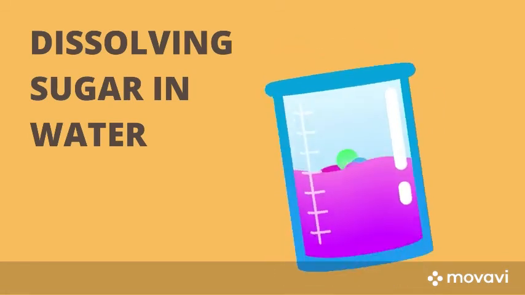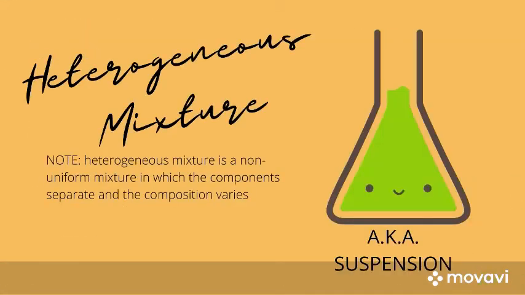On the other hand, a heterogeneous mixture is a non-uniform mixture in which the components separate and the composition varies. A material which shows different properties such as color and size of components is said to be heterogeneous. Unlike the homogeneous mixture, heterogeneous mixtures can be separated through physical processes. Heterogeneous materials are actually a mixture of homogeneous materials. Heterogeneous mixtures involving at least one fluid are also called suspension mixtures and separate if they're standing long enough.